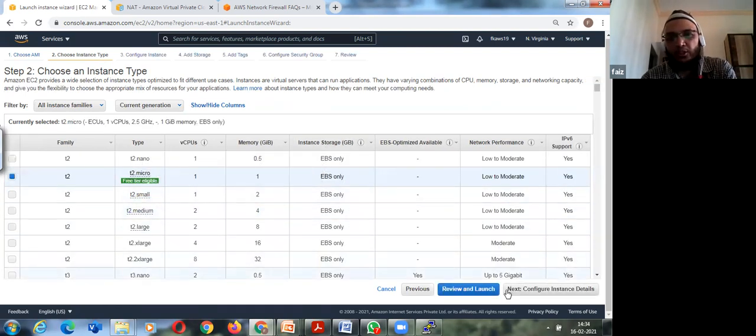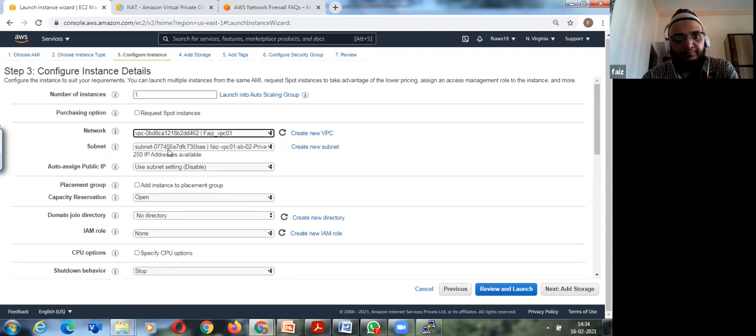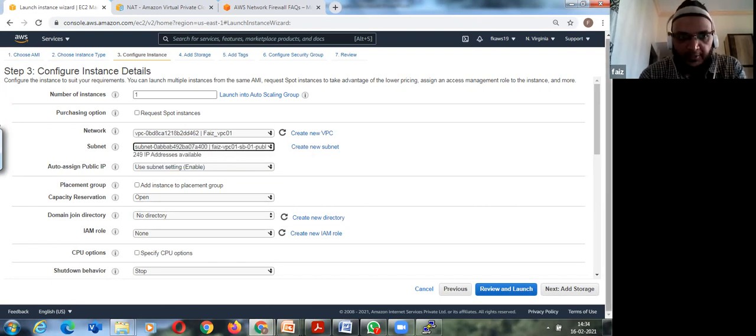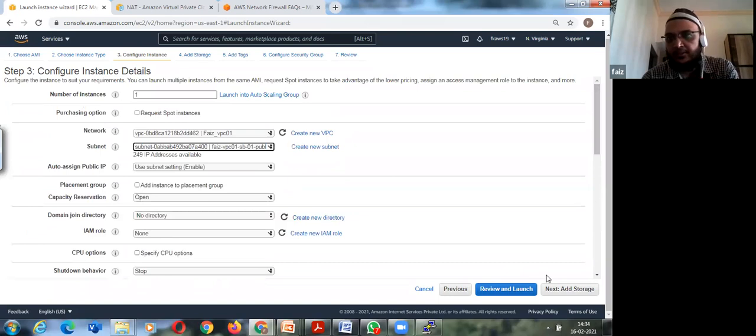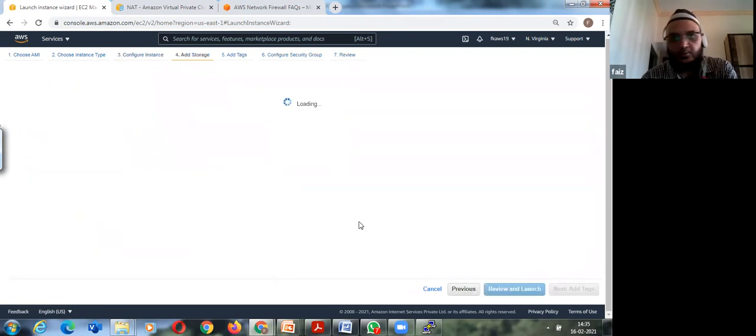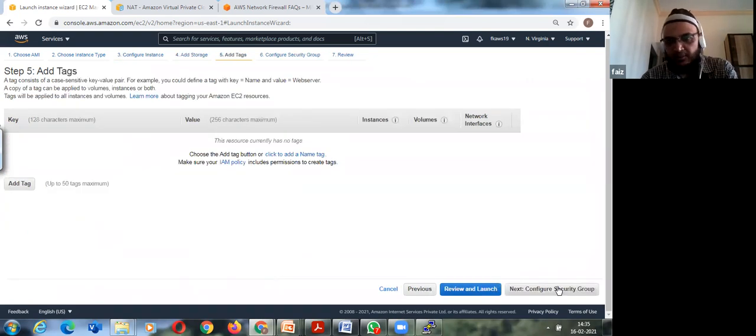Similar to what you do on your other instances, but here, when I say NAT instance, I will select the VPC and the public subnet, because it has to be placed in the public subnet. Got my point? The rest is default, no changes to be done, unless you want a shared tenancy or something like that. Go to add storage, I'm keeping it as default. Next tags, because I have already done this, I'm providing it just for your reference.